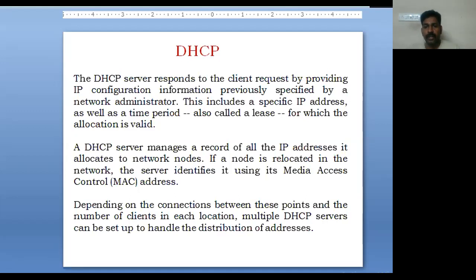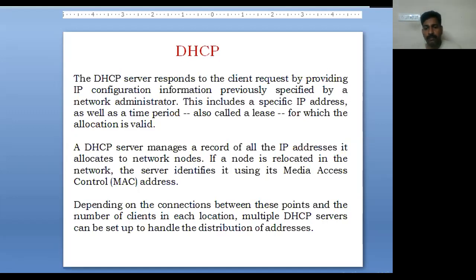It includes a specific IP address as well as the time period, which is also called a lease, for which the allocation is valid. It manages a record of all the IP addresses it allocates to the network nodes. If a node is relocated in the network, the server identifies it using its MAC address. That is why we are using DHCP.